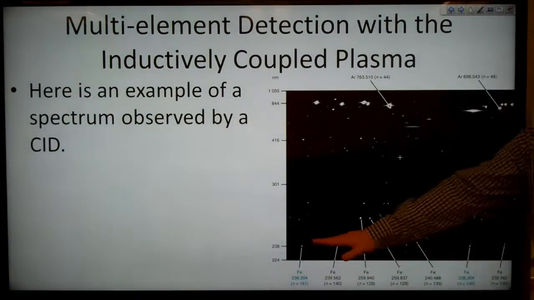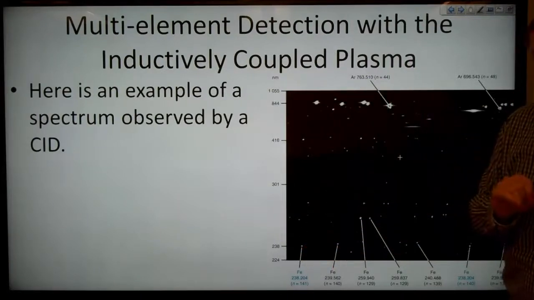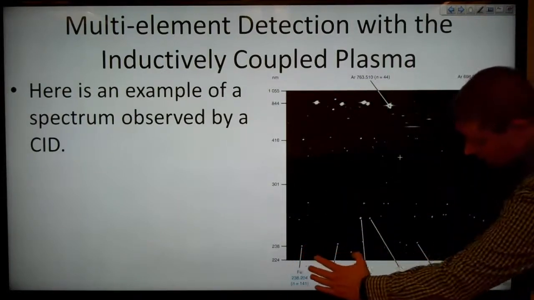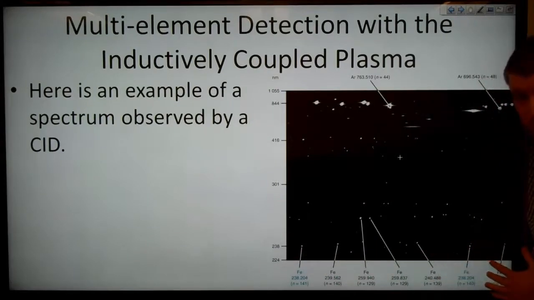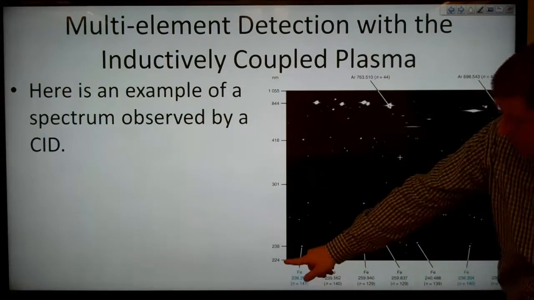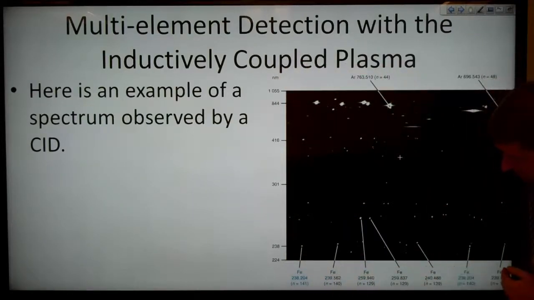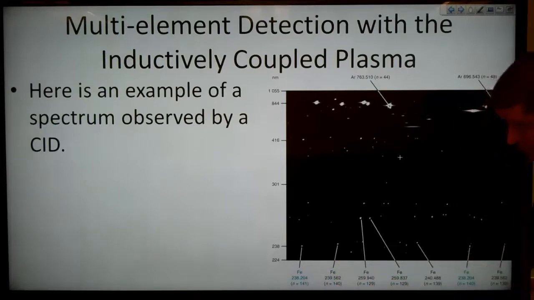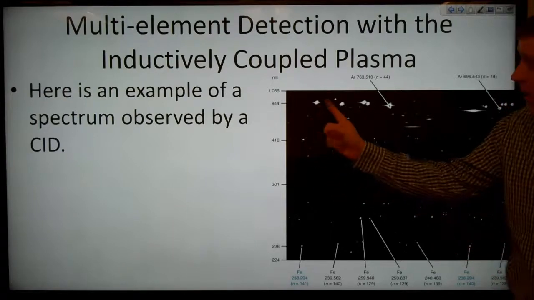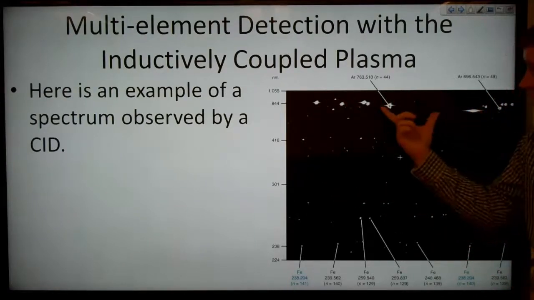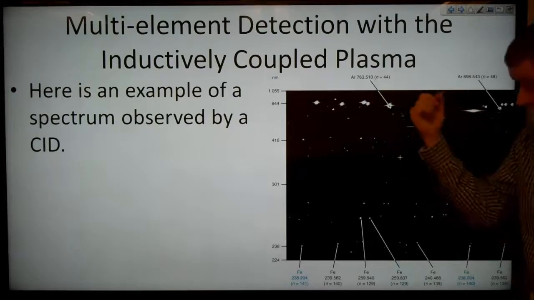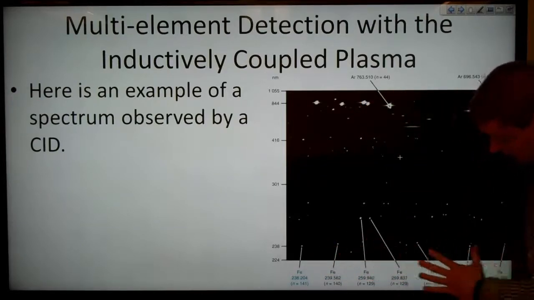You can see that first we have this vertical dispersal of wavelengths of light, and then we have a horizontal dispersal of our wavelengths of light. And so you can see that here we're going from 224 nanometers up to 1055 nanometers. And in this direction, we have labels here from 238.204 over to 239.562. And so you can see that now we get this sort of constellation image where we get a lot of signal in certain areas up here. These areas are corresponding to argon signals, and then the iron signals are down here.